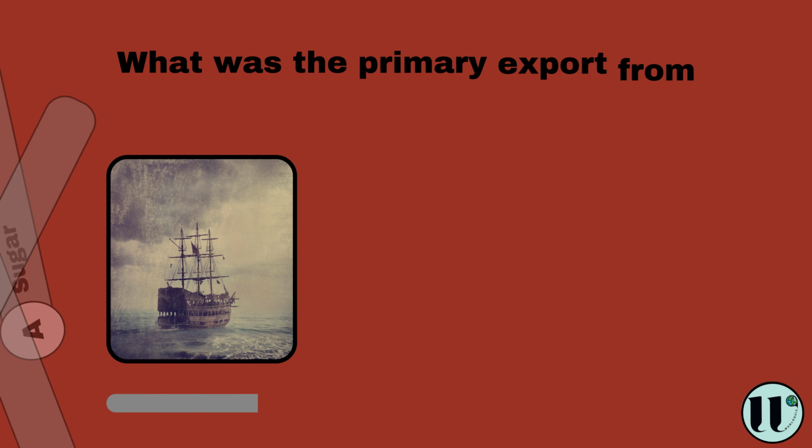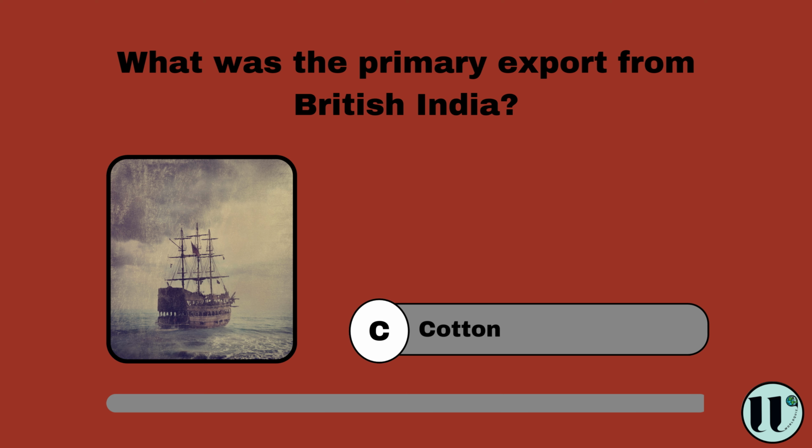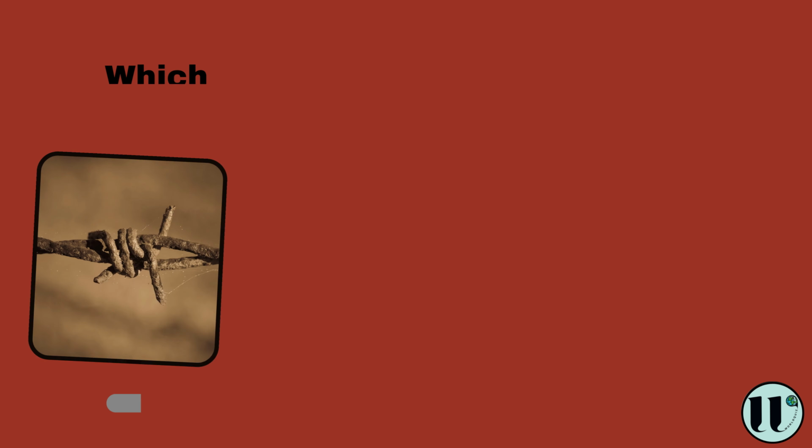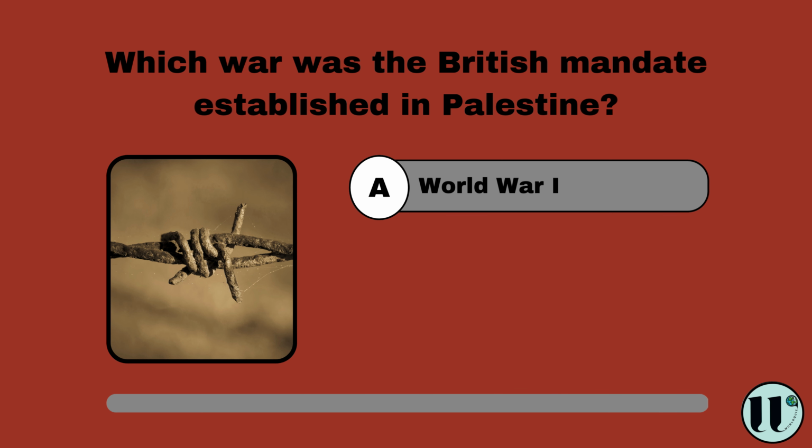What was the primary export from British India? Sugar, gold, cotton. Cotton. In which war was the British Mandate established in Palestine? World War I, Crimean War, World War II. World War I.